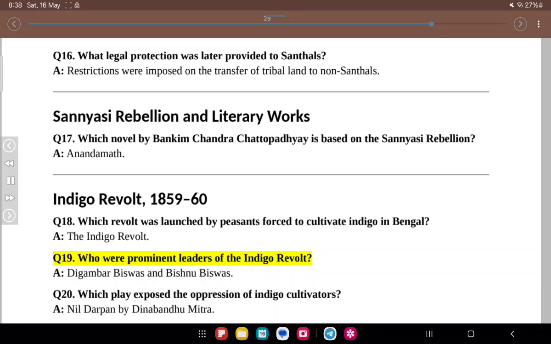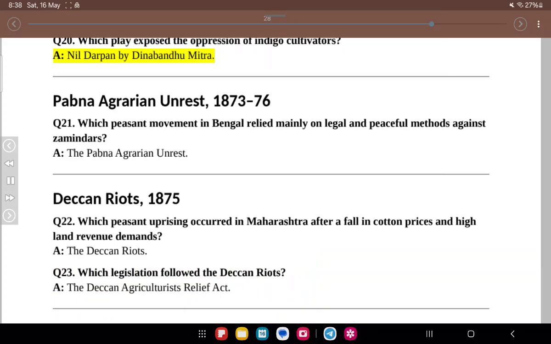Q19. Who were prominent leaders of the Indigo Revolt? A. Digambar Biswas and Bishnu Biswas. Q20. Which play exposed the oppression of indigo cultivators? A. Neel Darpan by Dinabandhu Mitra.